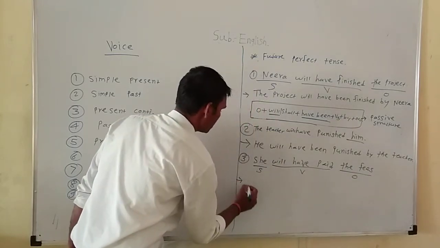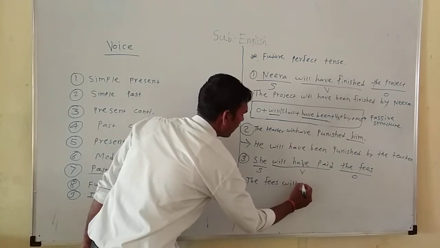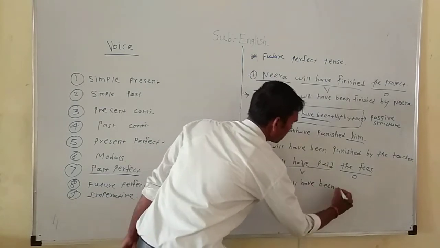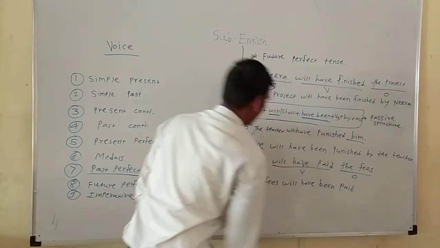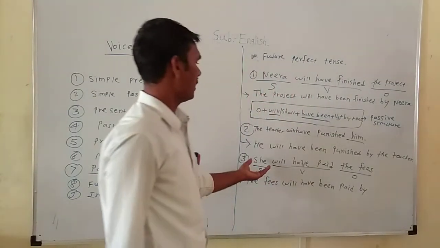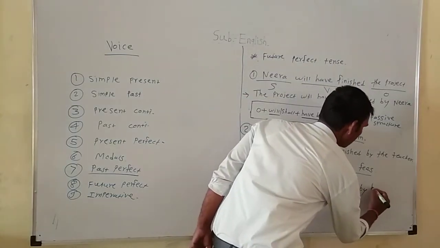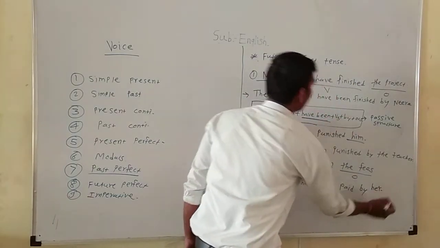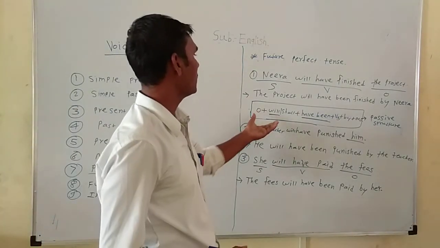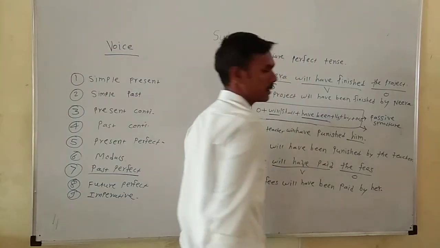So take the object first: the fees will have been paid by, and then the objective case of the given pronoun she, which is her. Those sentences in future perfect tense we converted into passive voice with the help of the given passive structure.